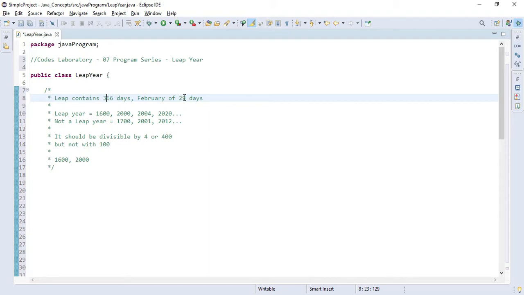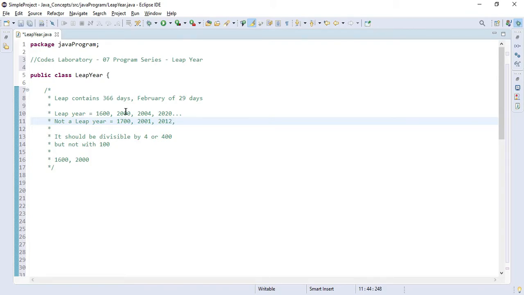You can identify or verify this from your calendar. 2020 is also a leap year, as February of 2020 contains 29 days. I have written a few examples of leap years like 1600, 2000, 2004 and 2020 and so on. And I have also written a few non-leap years like 1700, which was not a leap year, and 2001, which is not a leap year. I also wrote 2012 as not a leap year by mistake; it is a leap year.